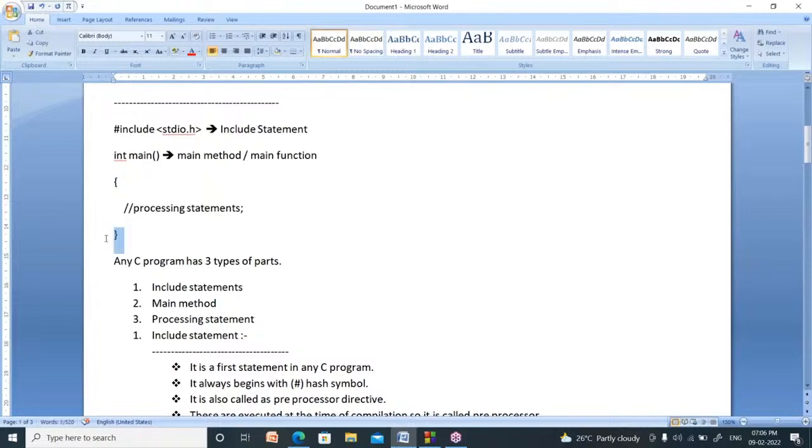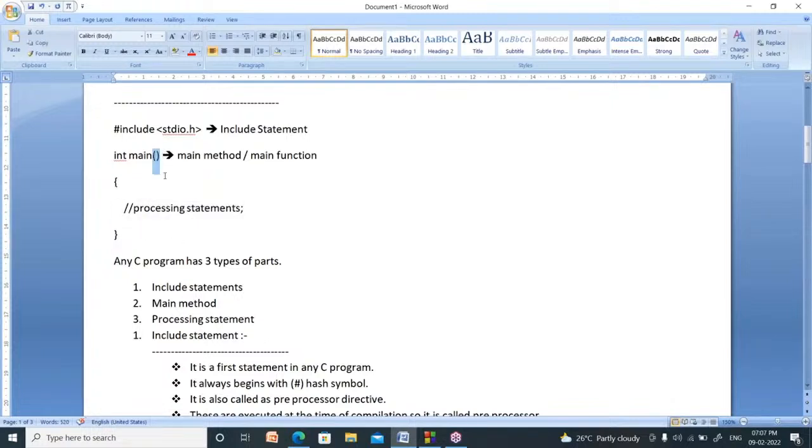These two indicate the limits of the main function. The main function begins from here and ends with this. These two are indicating the limits, so they are called delimiters. It is one delimiter, it is another delimiter. One is for opening, so it is called the open delimiter. The other is for ending, so it is called the closing delimiter. So, open delimiter and closing delimiter.